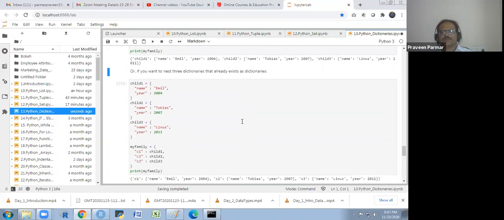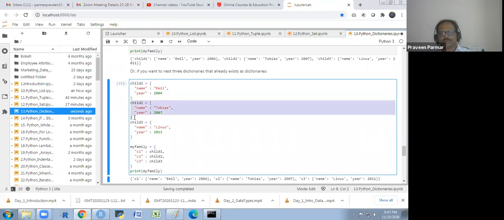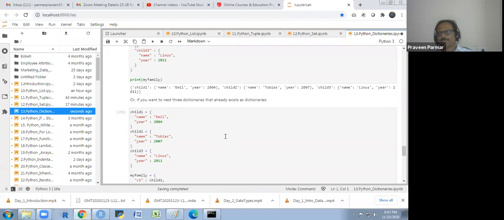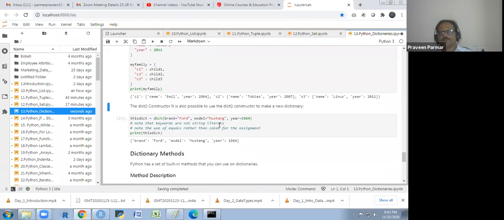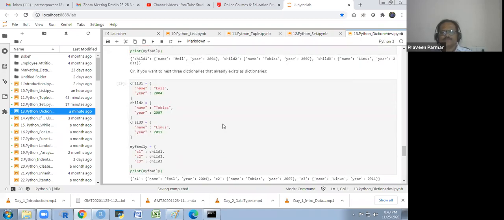Or we could do it in this way also. We could make a separate child 1 dictionary, separate child 2 dictionary, separate child 3 dictionary, then we merge them together. So it is C1, C2, C3, and we are giving the names child 1, child 2, child 3, and we get it in this way also. So you could use both ways for nesting dictionaries, more than one dictionary. If you want to merge, you could merge in this way. We will see later on the many ways of merging, joining dictionaries, not now.